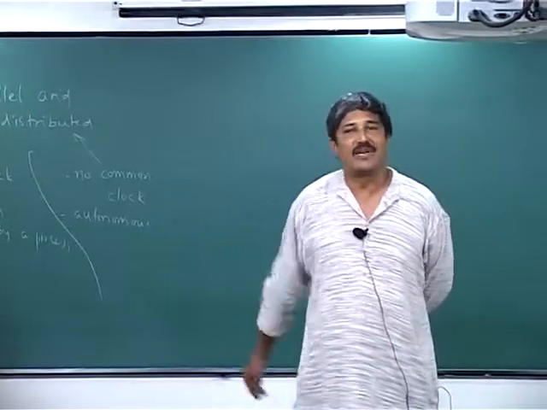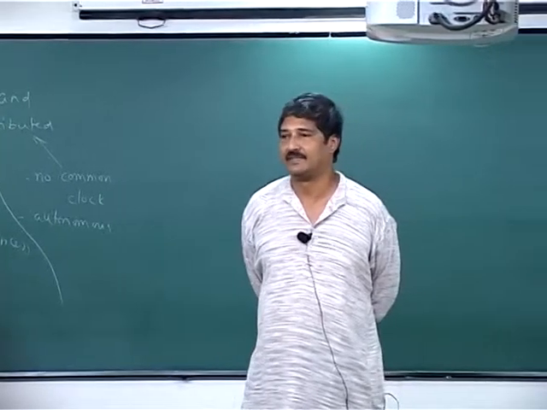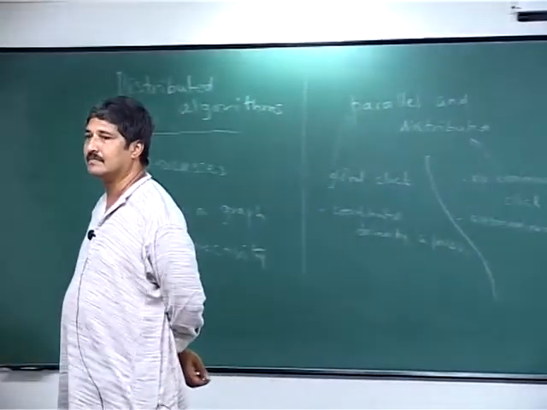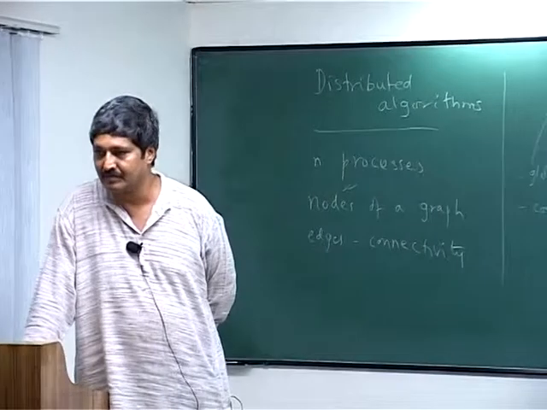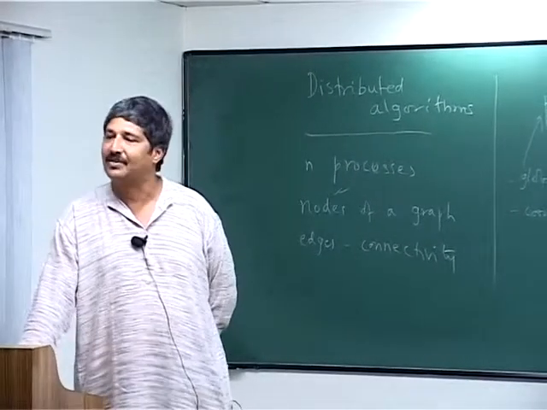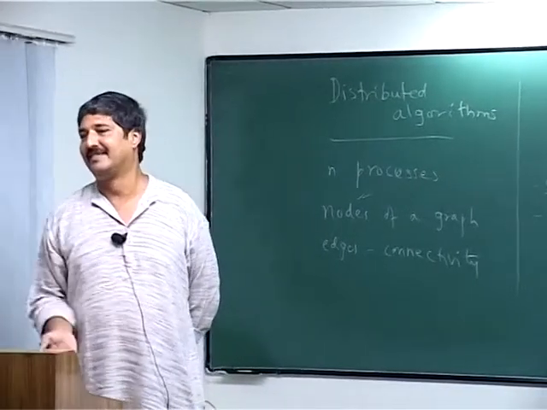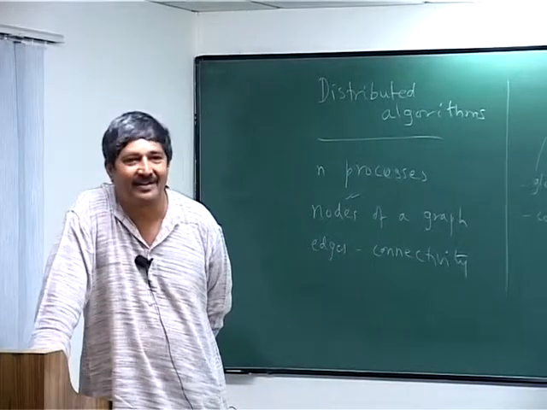Any reason why one should bother with something like this? Suppose you're looking at the internet, there are several processes running. Now, this process runs at one locality and it needs to communicate with some other process running at some other locality, they need to coordinate their processes. But why not do all my analysis, do all my theory, assuming that they are in one place, and then physically distribute it? But why would I want to bother?